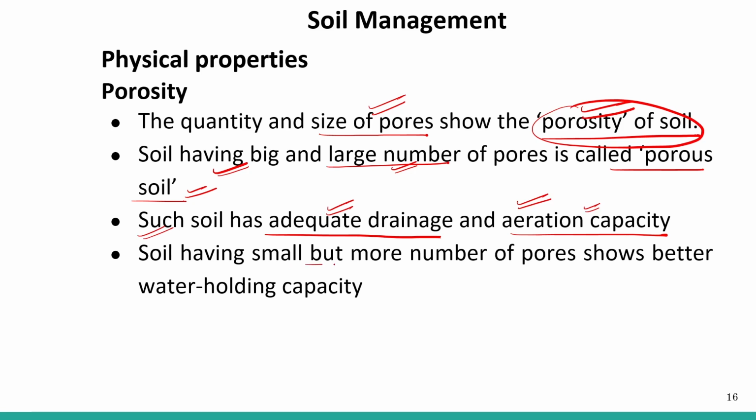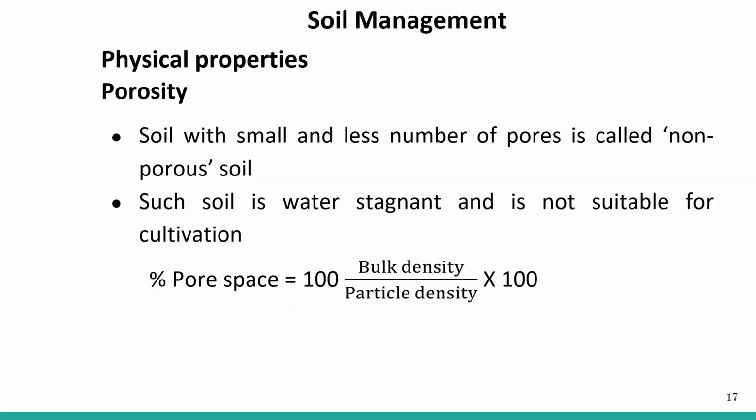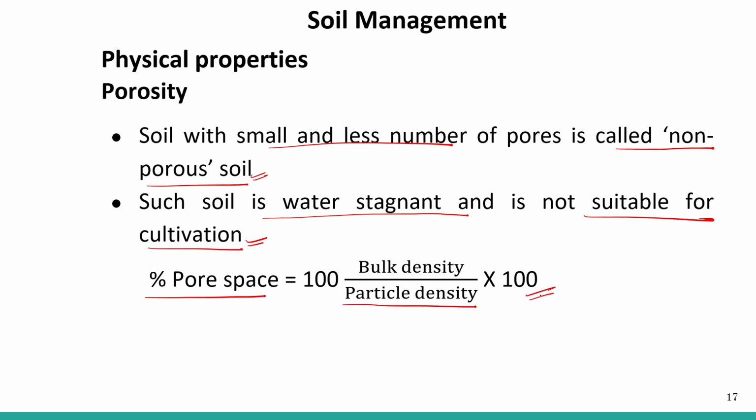Soil having small but more number of pores shows better water holding capacity. That means the water is available for the growing crops. Soil with small and fewer pores is called non-porous soil. Non-porous soil means no air is present, and no water or less water is present. Such soil is water stagnant and is not suitable for cultivation. The percentage of pore space is 100 into bulk density divided by the particle density into 100.